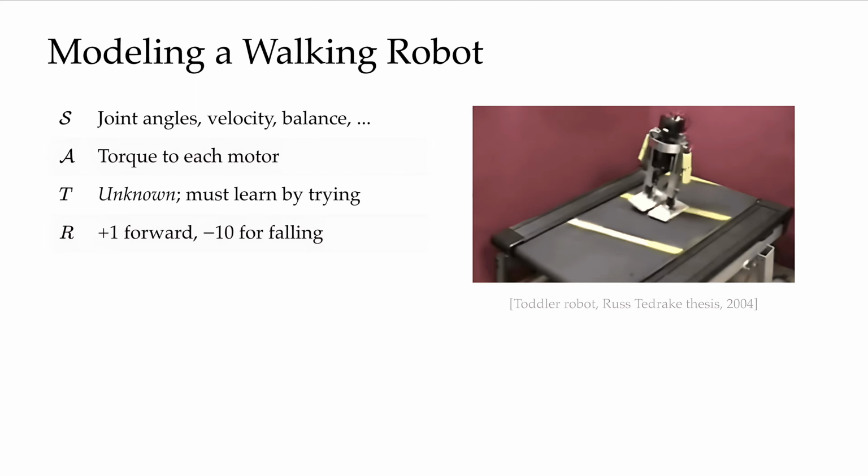The reward is something we design, and we can keep it simple here. We can say maybe +1 for moving forward, -10 for falling. And that simple version is useful for illustration. In a real robot, though, the reward often has many terms, as perhaps forward speed, staying alive, and so forth. And we actually will come back to that later, because every extra term adds coverage, but also makes the reward more fragile.